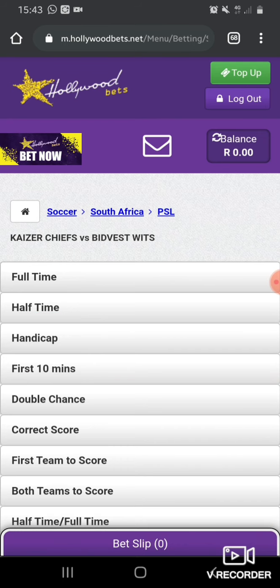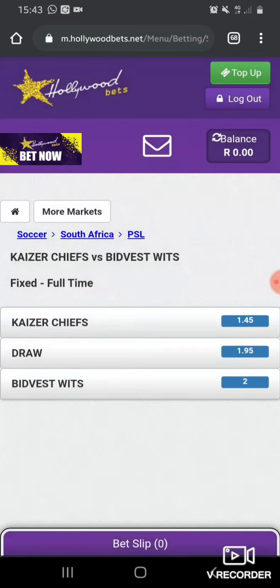Okay, on the full time, let's press on the full time. On the full time, we have the same odds as the ones that were there previously, before we entered the more markets. You're just going to say Kaizer Chiefs, which means you will have 1.45 profit. Draw, you will have 1.95 profit. Bidvest will have 2 odds of profit.